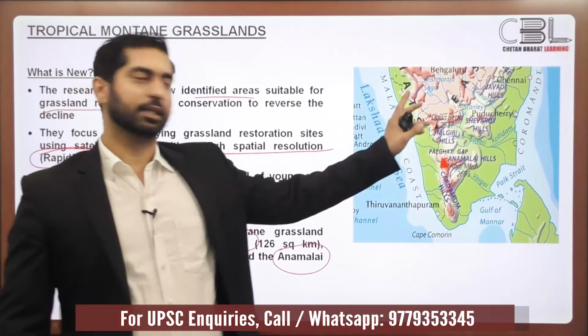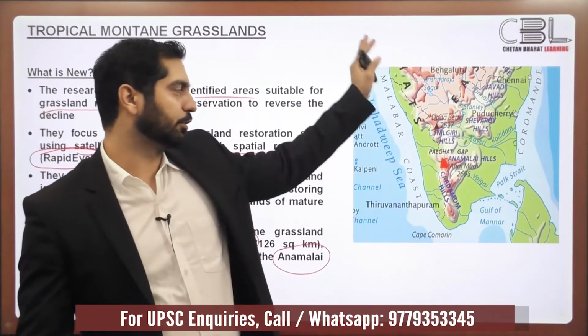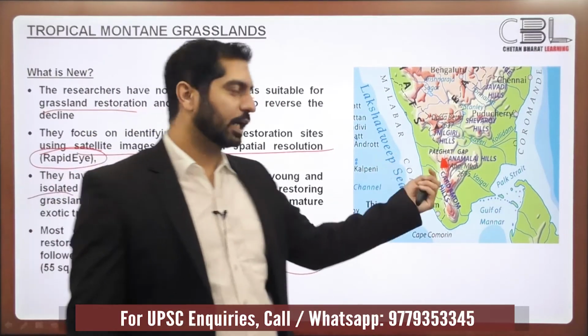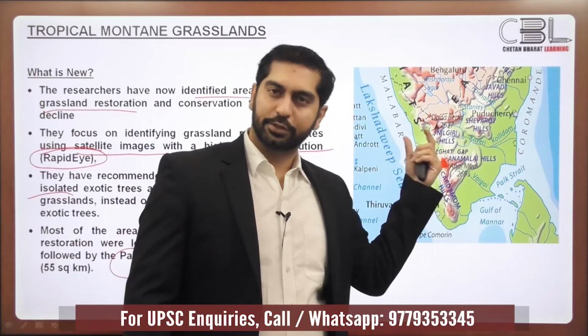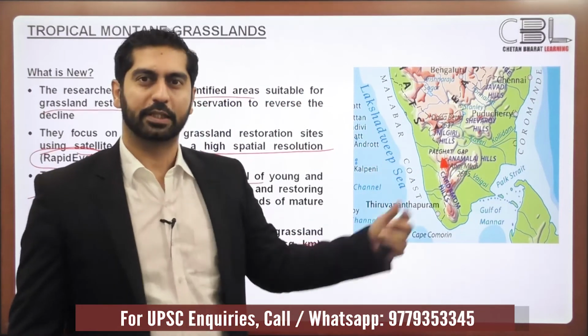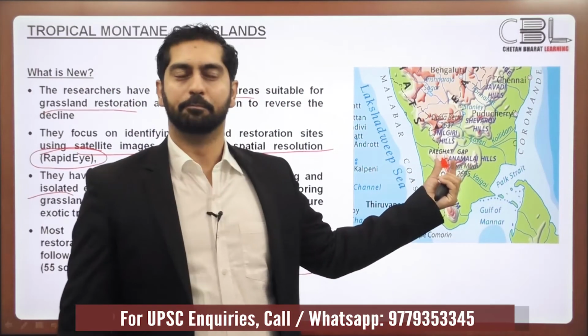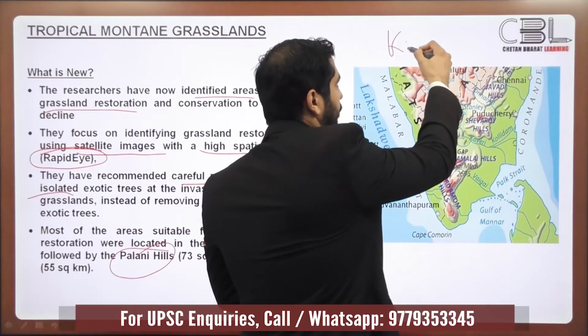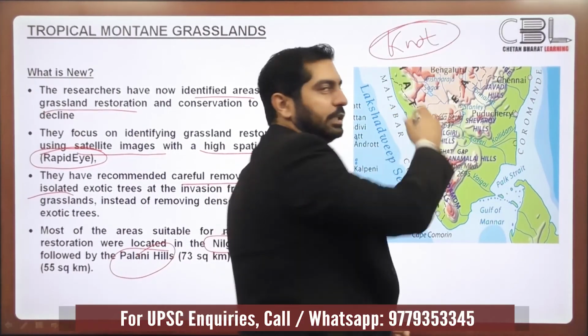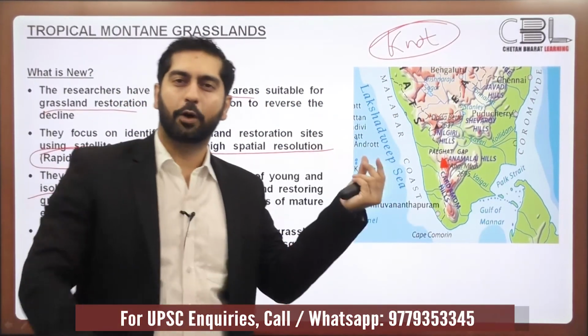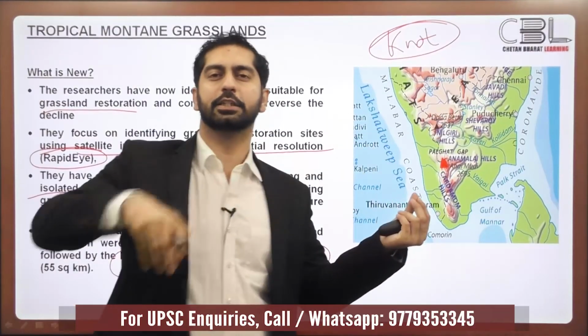Anai Mudi in the Anaimalai Hills on the tri-junction of Kerala, Karnataka and Tamil Nadu. This Anai Mudi is not only the highest peak of South India, but it is also a knot. We use the term knot in case of mountains to refer to a point from where multiple hill ranges originate.